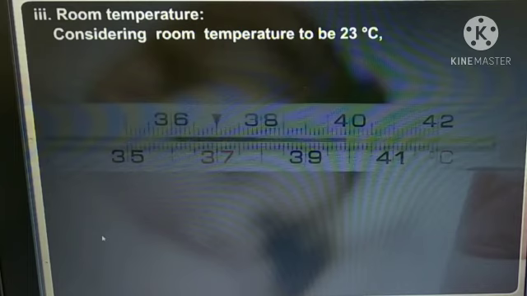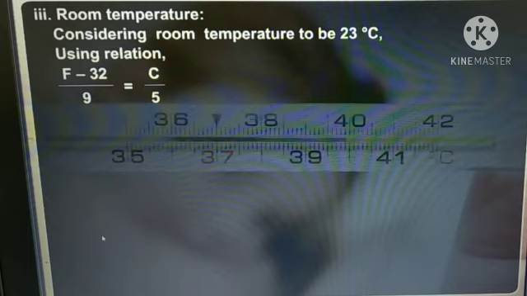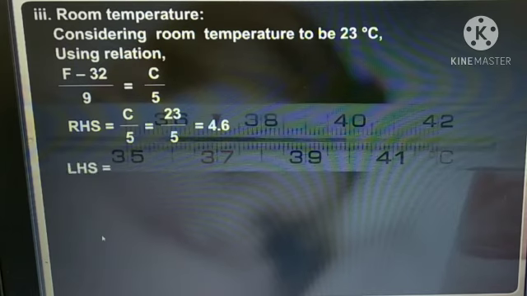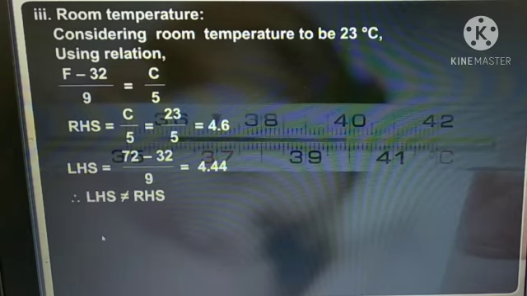Considering room temperature to be 23 degrees Celsius, using relation (F minus 32) upon 9 equal to C upon 5, RHS equal to C upon 5 equal to 23 upon 5 equal to 4.6. LHS equal to (72 minus 32) upon 9 equal to 4.44.